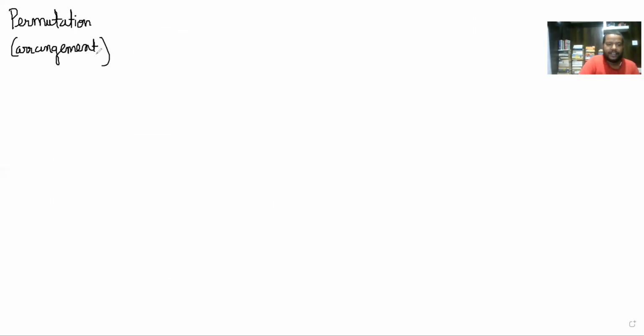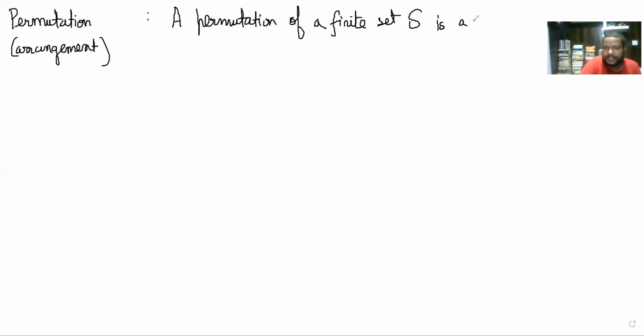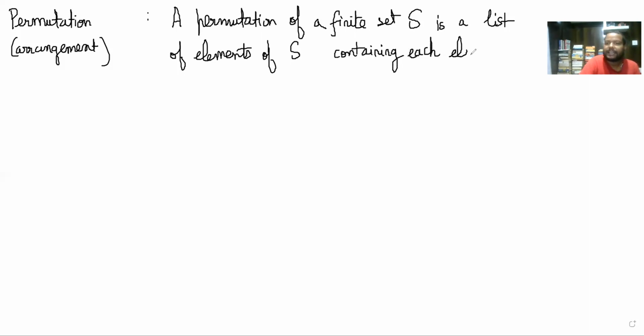And I will say that a permutation of a finite set S is a list of elements of S containing each element exactly once. So this is the meaning.